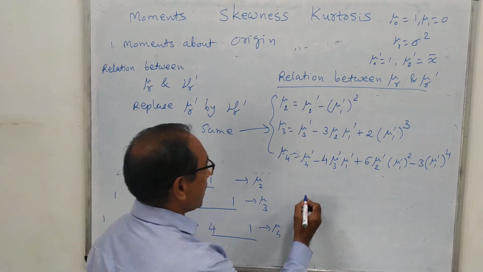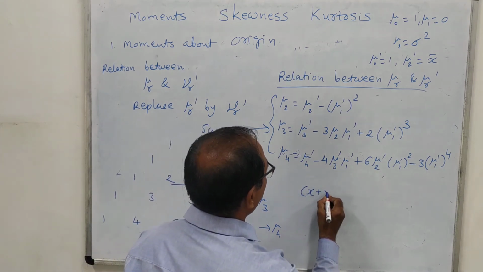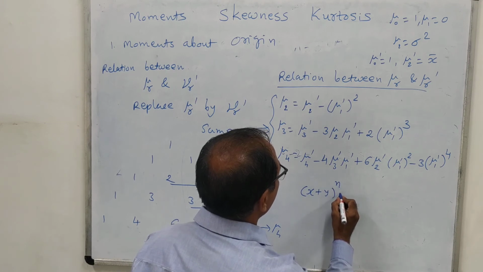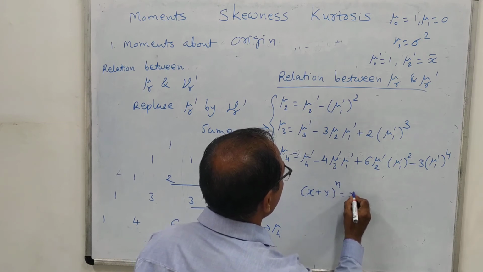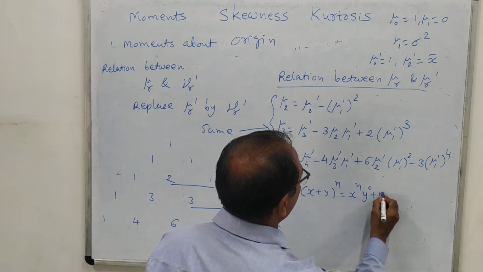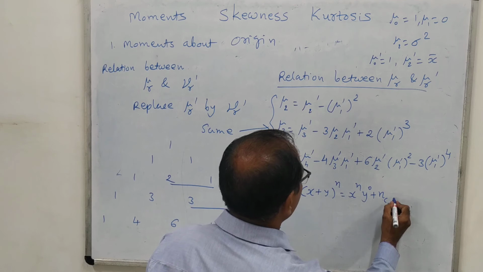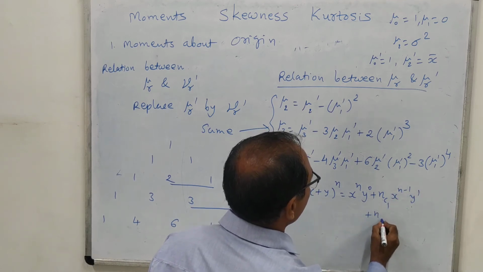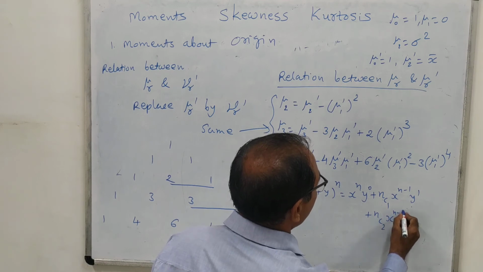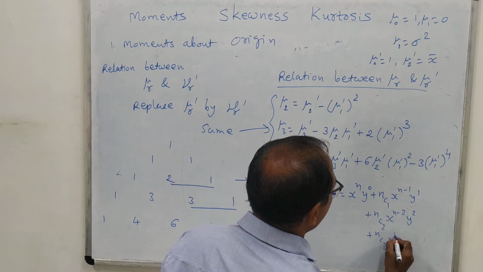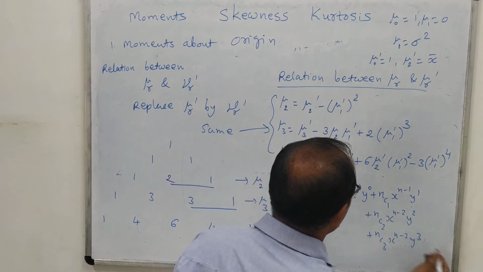If you have observed the formula for x plus y whole raised to n, then you must have observed that it is nothing but x raised to n into y raised to 0 plus nC1 into x raised to n minus 1 into y raised to 1 plus nC2 x raised to n minus 2 y square plus nC3 x raised to n minus 3 y cube and so on.